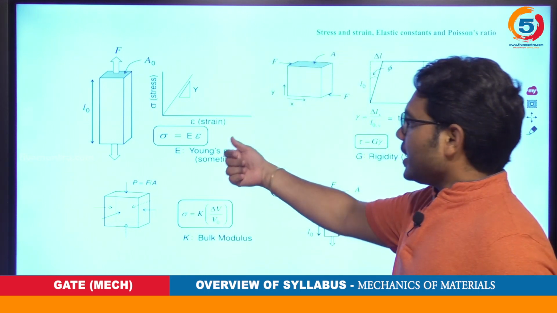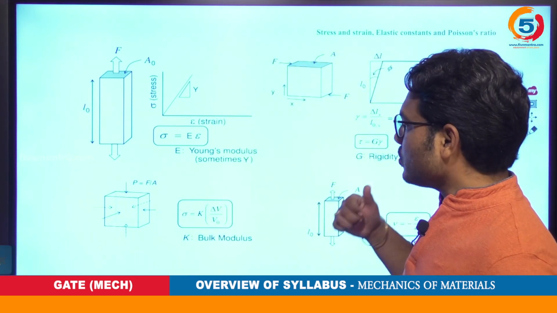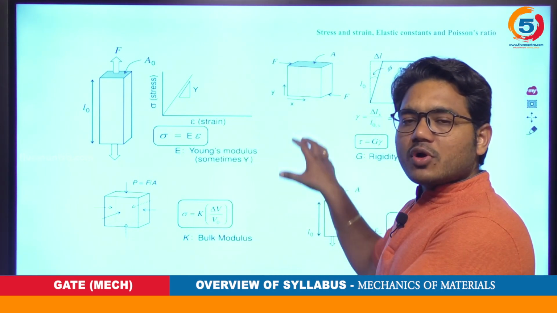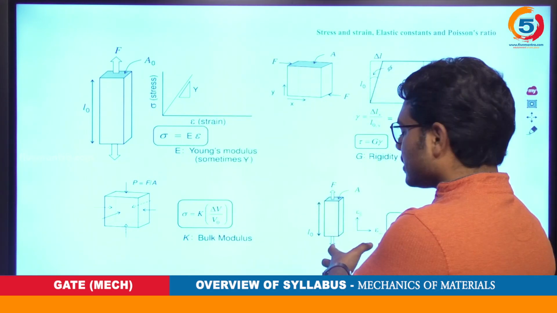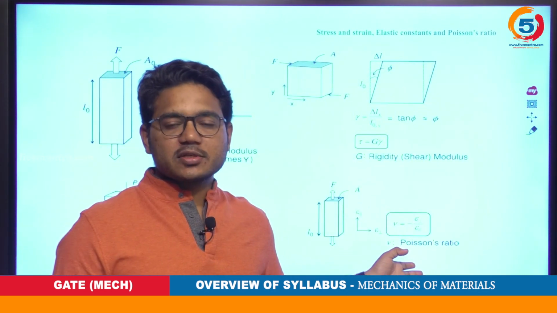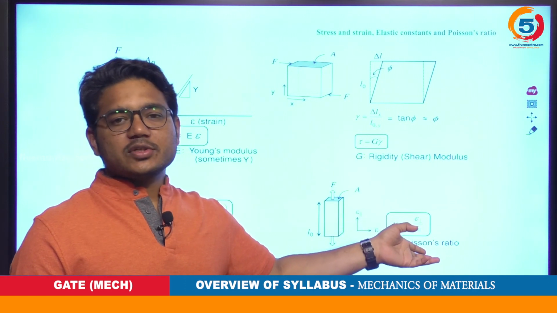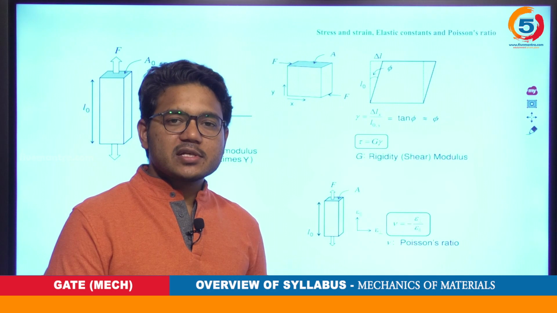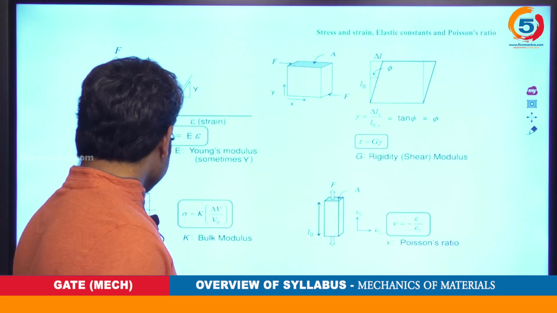Like we have Young's modulus, rigidity modulus, bulk modulus. What are the relations among them, and how are these three related to Poisson's ratio? What is basically Poisson's ratio, which is nothing but lateral strain to linear strain, and why the negative sign is included, everything will be discussed in our video clearly.